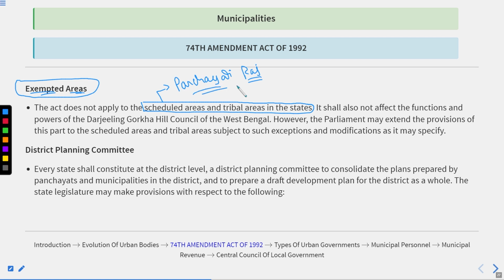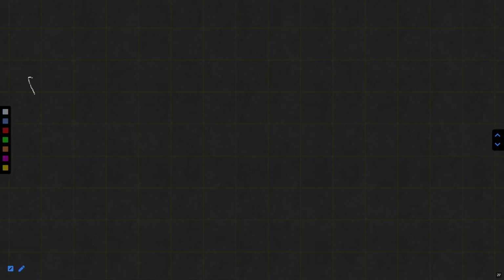Like we discussed when talking about Panchayati Raj, it is not directly applicable to the scheduled areas and the tribal areas, but we formulated another act which we call the PESA Act for application there.